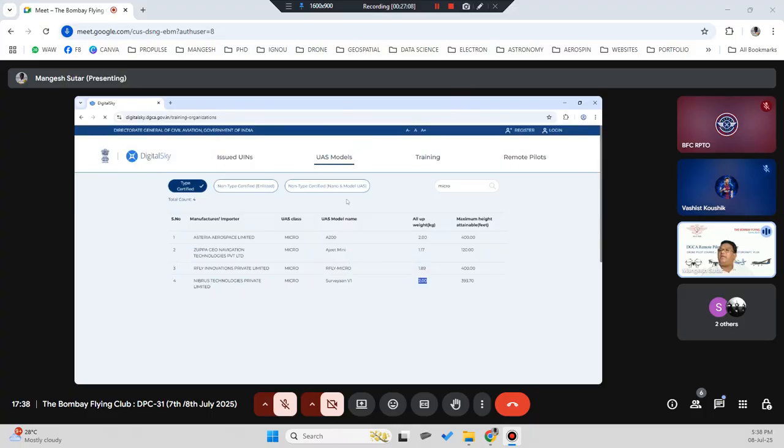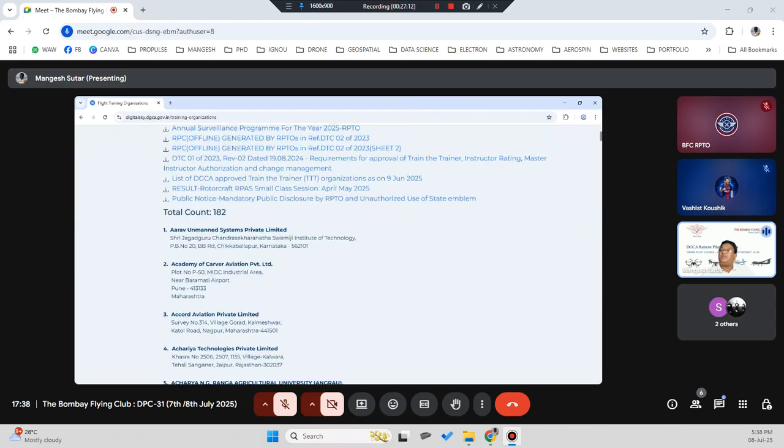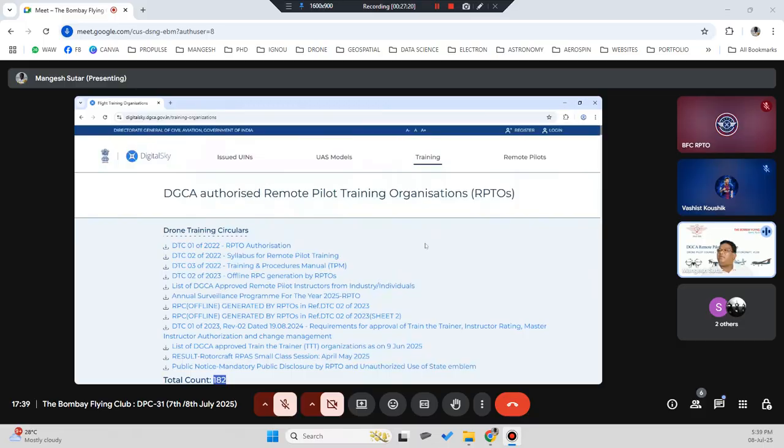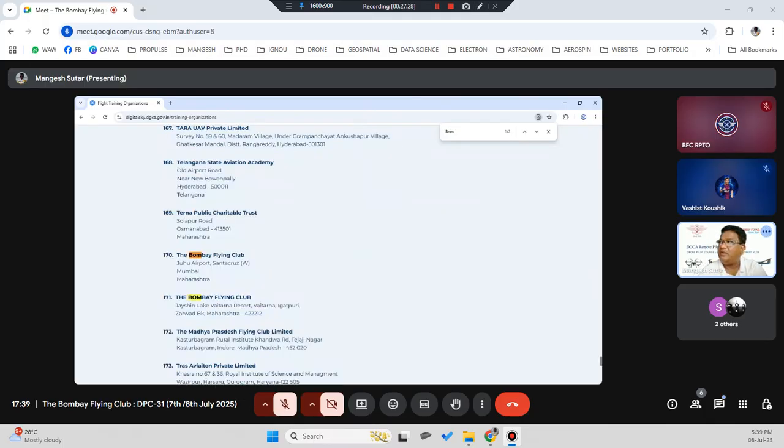US model, then training. Training will tell you how many RPTOs there are. Almost 2 years back there were only 27. In the last 2 years almost 150 RPTOs have come, and now there are 182. But not all of them are functional. Okay, if I type here Bombay, see what happens.